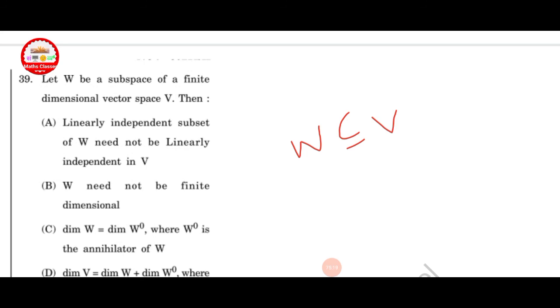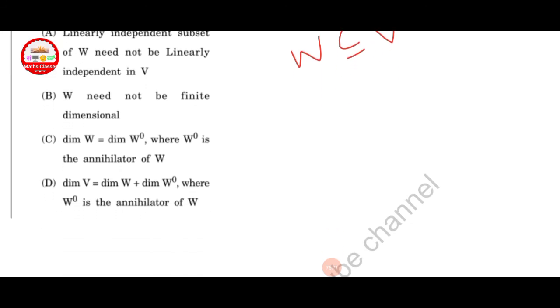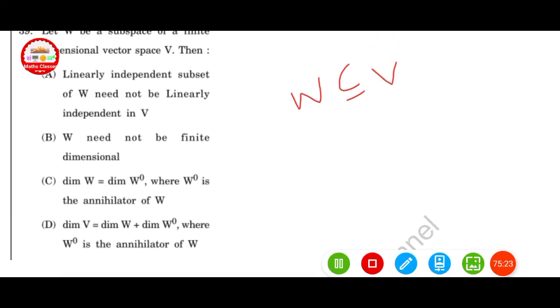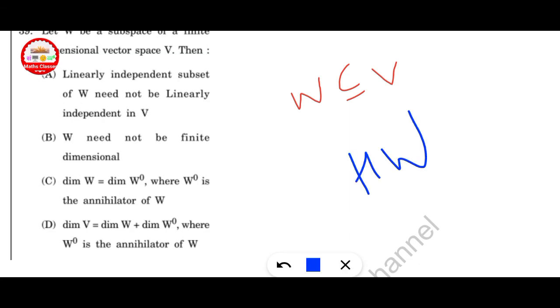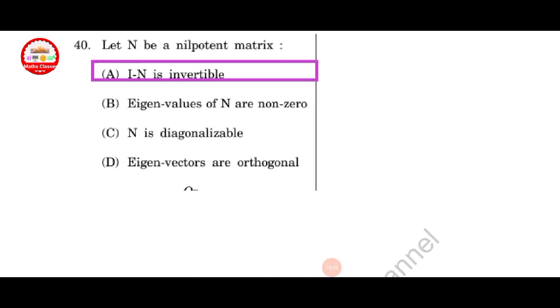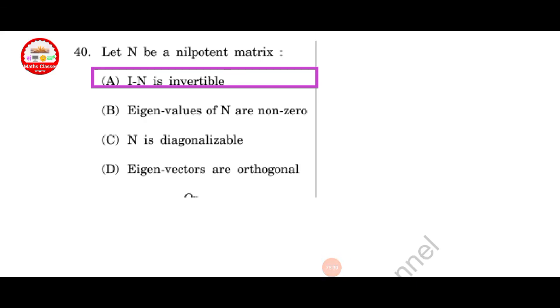Let W be a subspace of a finite dimensional vector space V. Then this is for your homework. Next question, let N be a nilpotent matrix. I minus N is invertible.